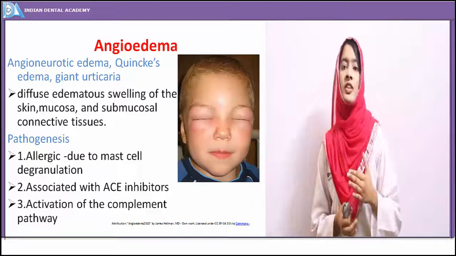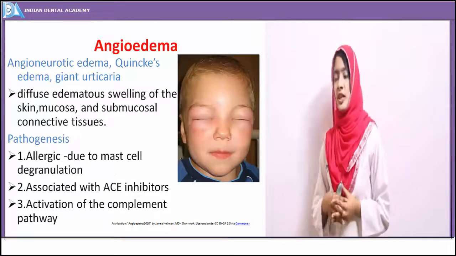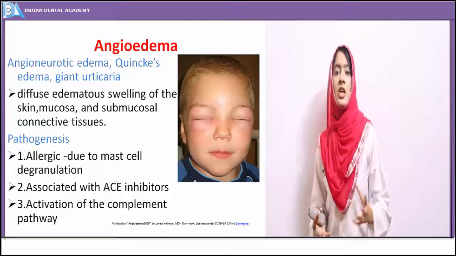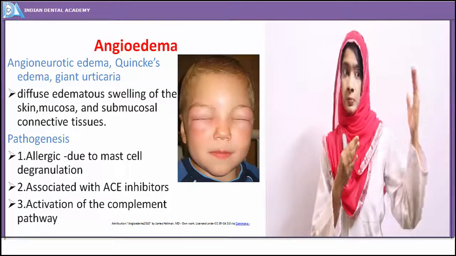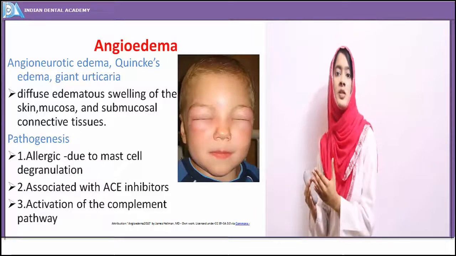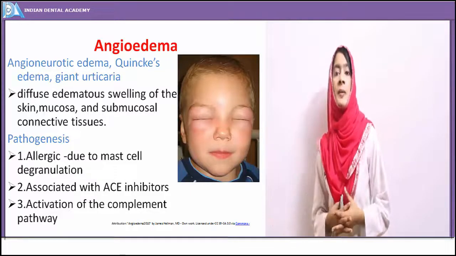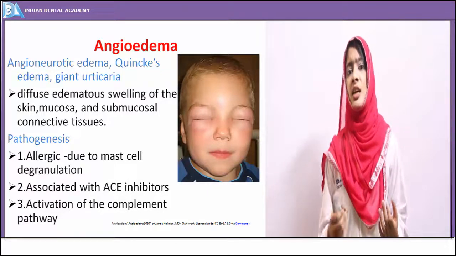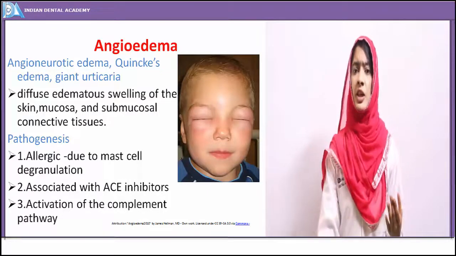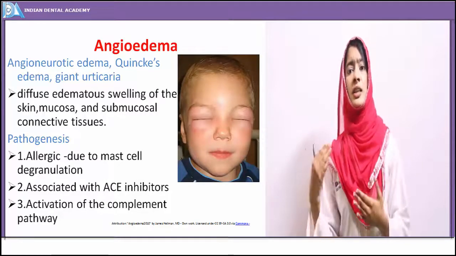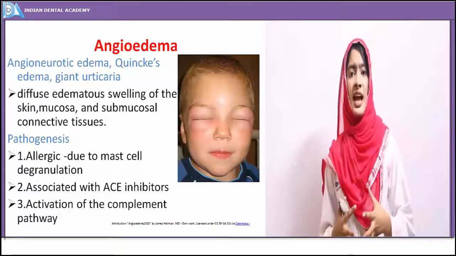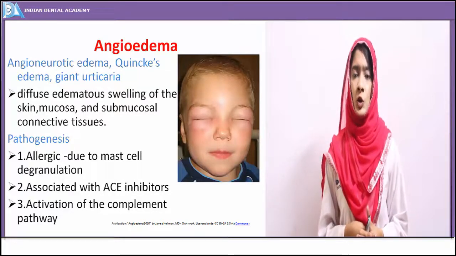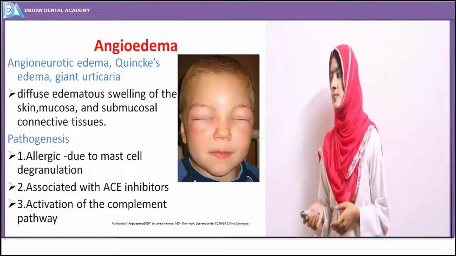Then activation of the complement pathway. As we know, during inflammation, progression of inflammation, a lot of pathways act to lead to the progression of inflammation. One of those is the complement pathway. So activation of the complement pathway, interleukins, either the interleukin inhibitor or the interleukin 1 or 2, they are just activated and lead to production of the inflammatory mediators, cytokines, and that leads to progression of disease.